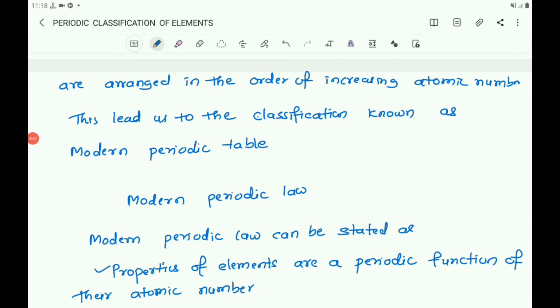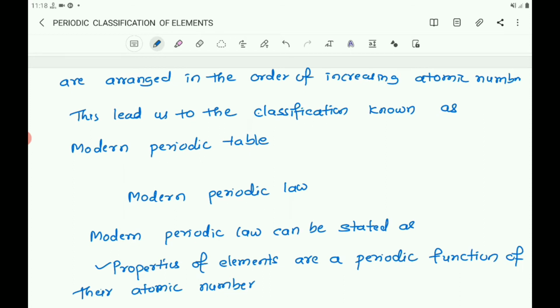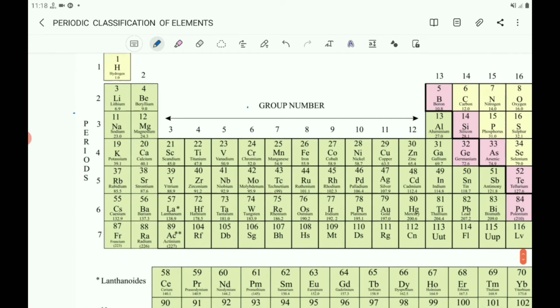Prediction of properties of elements could be made with more precision when elements were arranged on the basis of increasing atomic number. Let us observe the modern periodic table. As we can see, the modern periodic table takes care of three limitations of Mendeleev's periodic table. One is the anomalous position of hydrogen, and also the dissimilar and similar elements and their position.